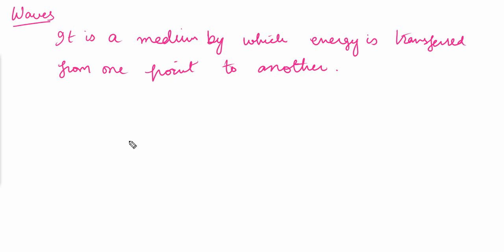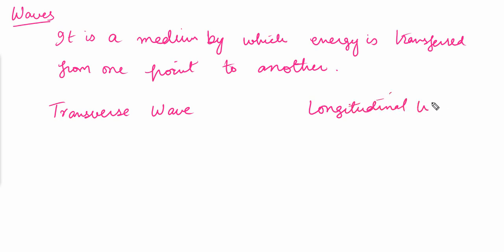Now we have two types of waves. Number one is the transverse wave, and the other one is the longitudinal wave. The difference between them is that waves are produced by some vibration or disturbance in a medium.